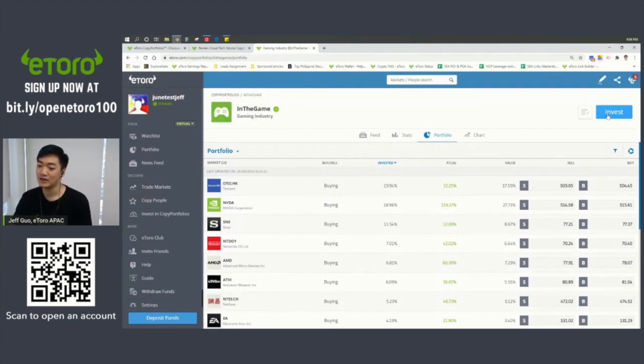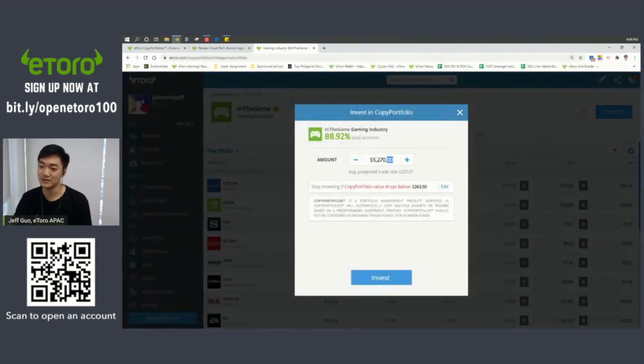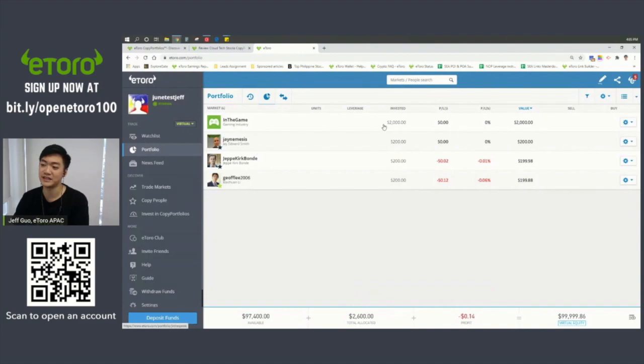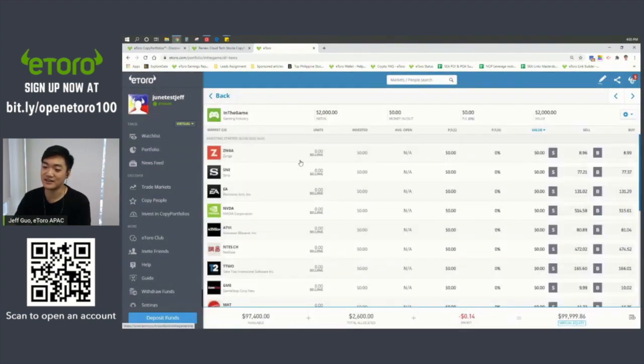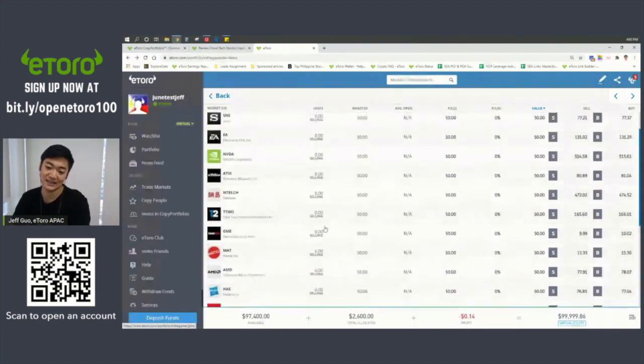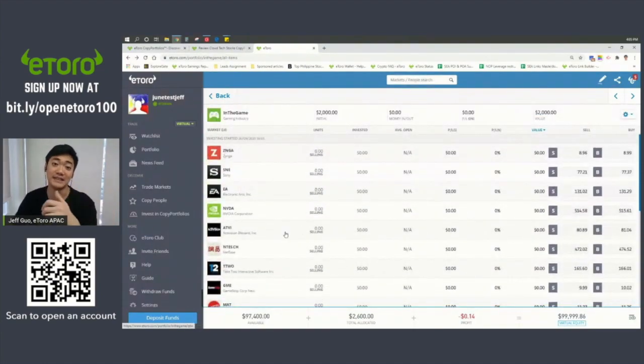So for example, let's just try, right? I just click invest. Again, the minimum is 2,000, right? I click invest, and then I have the confirmation. I go to my portfolio, and then you see na nag-invest na ako sa kanya, right? Hindi open yung market ngayon kasi Sabado, so hindi pa siya executed, but you will see that hinihintay na siya na tumuloy, right? I have a pending order already, right? So automatic, in just that one click na invest, automatic na invested na kagad ako sa lahat ng mga companies na to. Right. So that's basically copy portfolios.